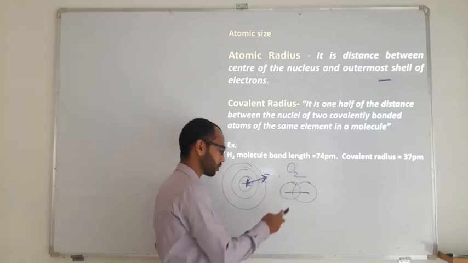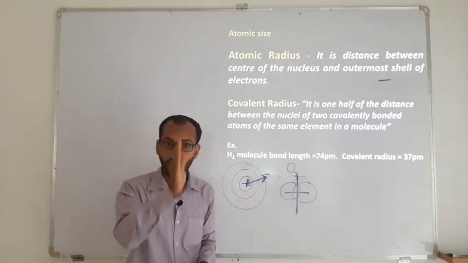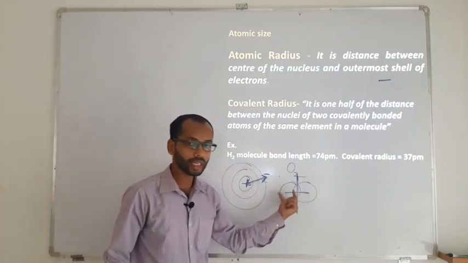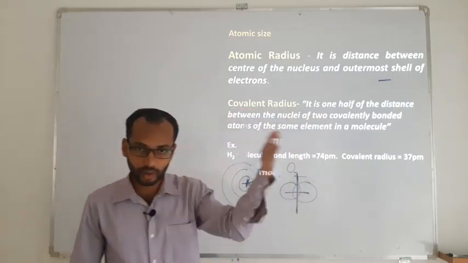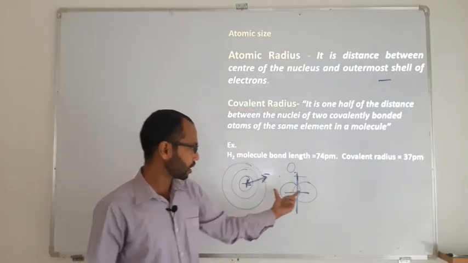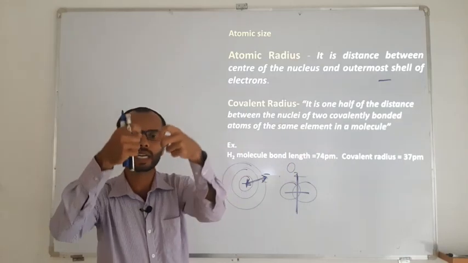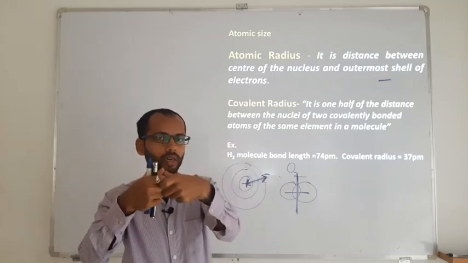As the bond is covalent, we take half of the total length. So covalent radius is defined as one half of the distance between two covalently bonded atoms or nuclei.